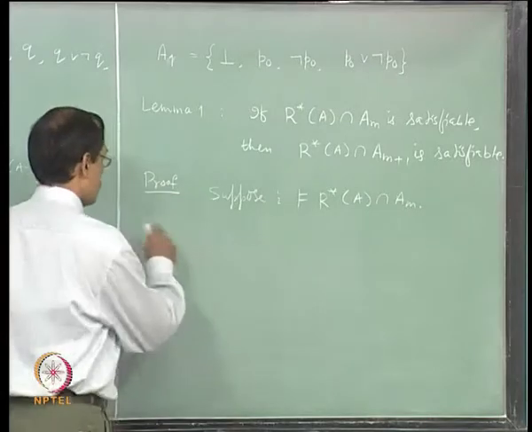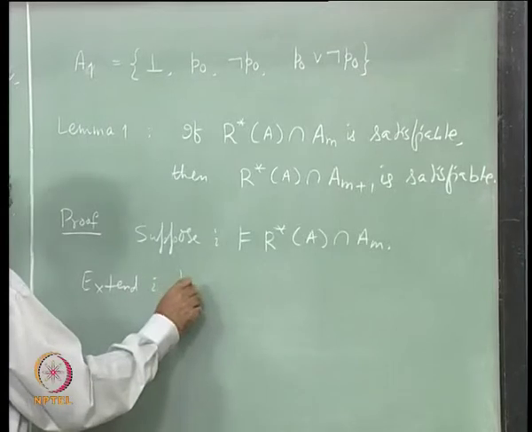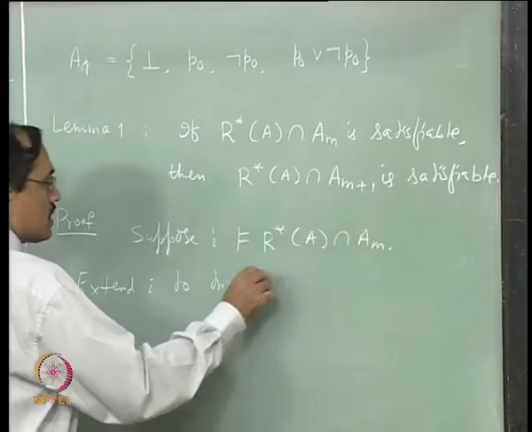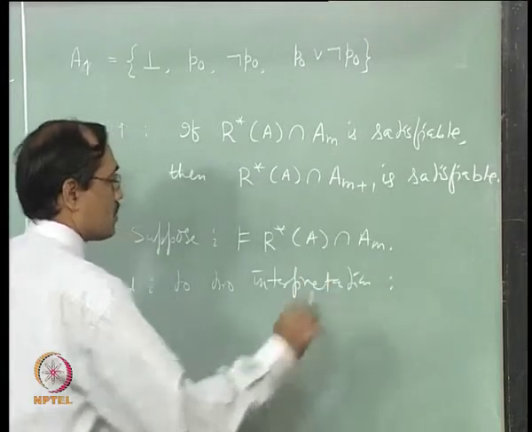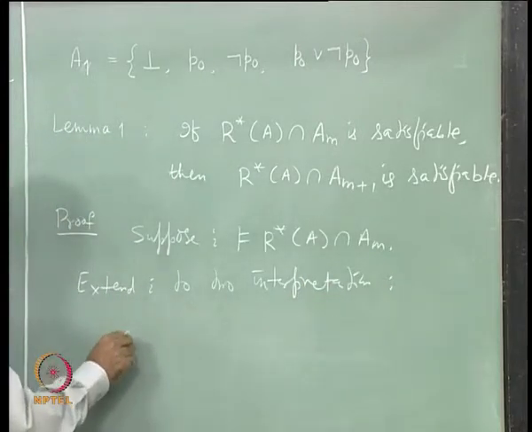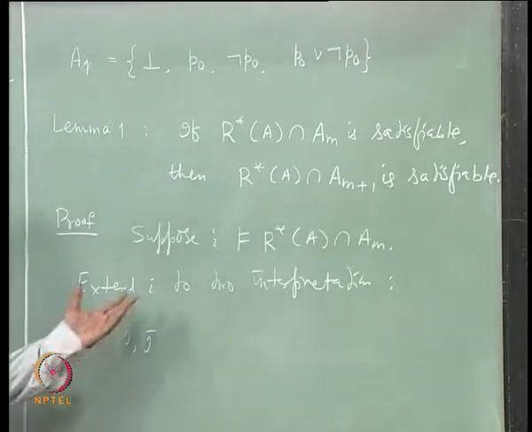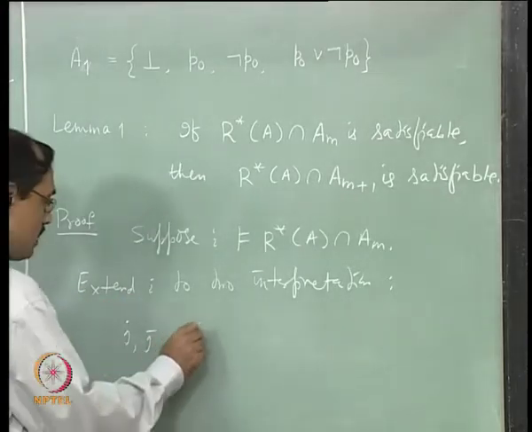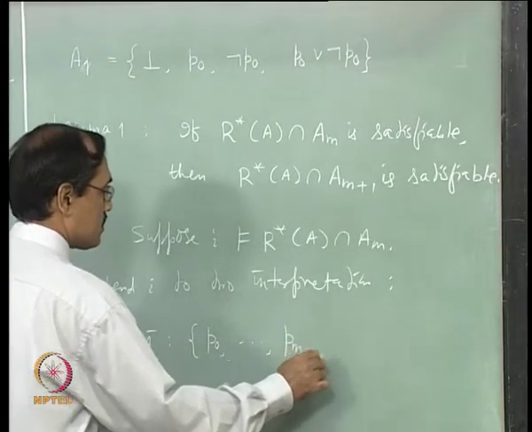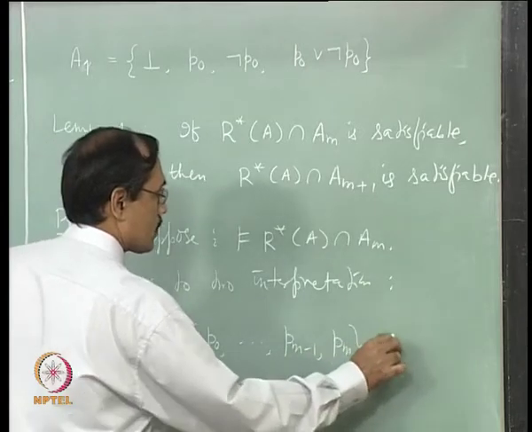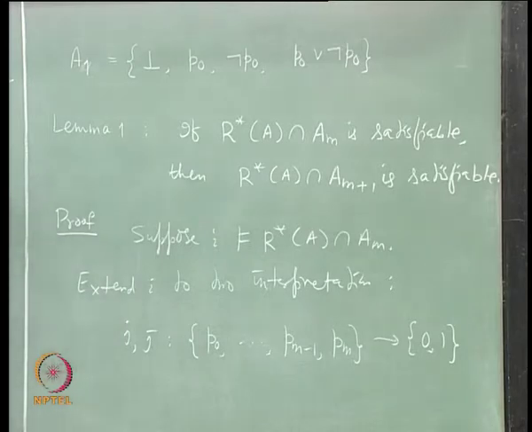So, extend I to two interpretations as follows. Let us call them J and J bar. They are extensions of I, so they will be defined on the set P0 to Pm now.